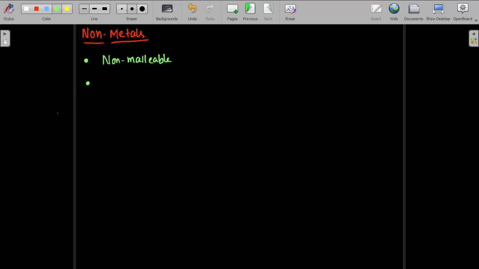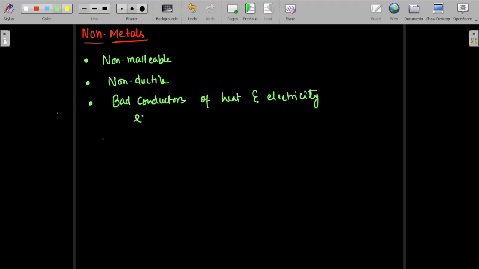Next, they are definitely not ductile. Non-metals are non-ductile. They cannot be drawn into wires. Ductility means they can be drawn into wires. Normally they are bad conductors of heat and electricity. But here there are exceptions.